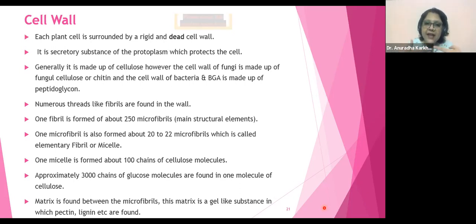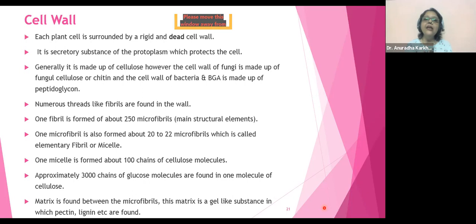So to join them, to connect them, what all things will be required? It will require a matrix, right? And this matrix will be containing what all things? It will contain pectin, it will contain lignin, okay? It will also contain some amount of protein.